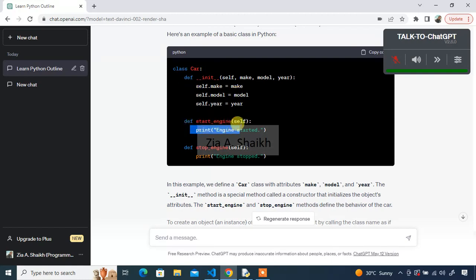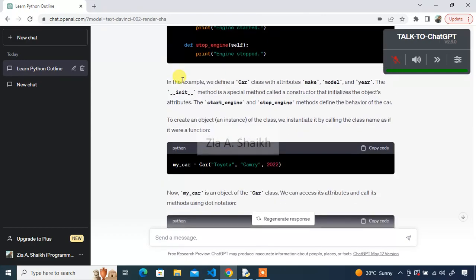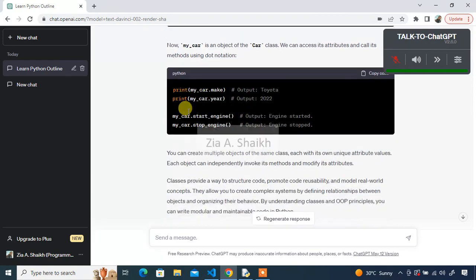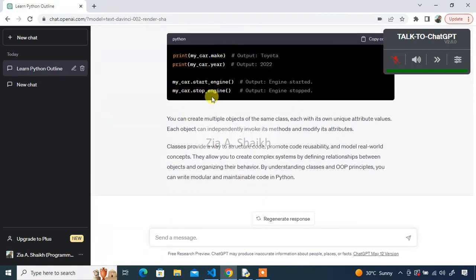And here is a function, here is another function which is also a method. This function is different. This is known as a special function, which is followed by a double underscore prefix and suffix. This works like a constructor in Python, and here it is making the object of that class, and here it is utilizing that object inside the code.